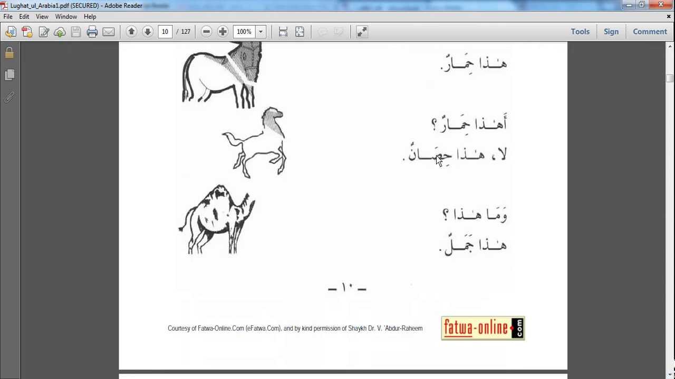Hada himarun. This is a donkey. Ahada himarun? Is this a donkey? La, hada hisanun. No, this is a horse. And for horse, another word is commonly used, farasun.